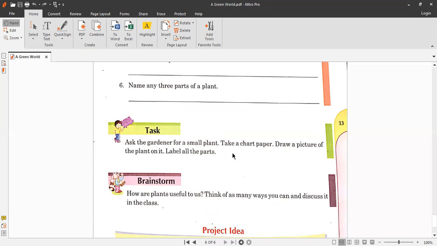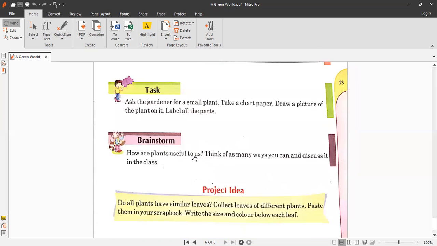Okay, so you can observe the plant near you in your garage or in your lawn as well. After that, it's a brainstorming. How are plants useful to us? Okay, so this is a very important question. Think of as many ways as you can and discuss it in the class. We are not in class now, so we can discuss it here. How are plants useful to us?